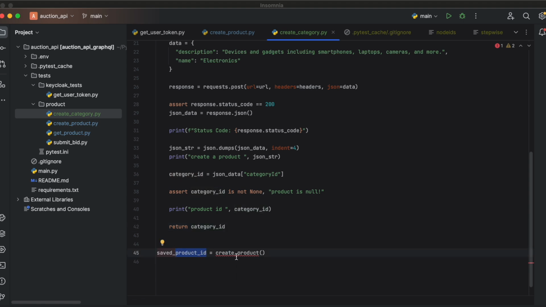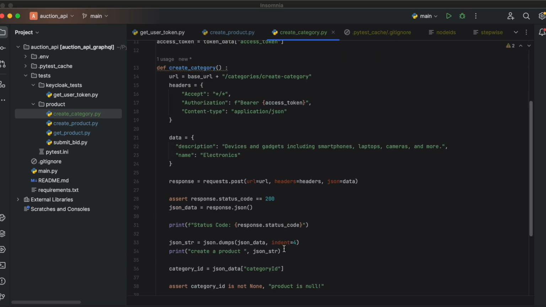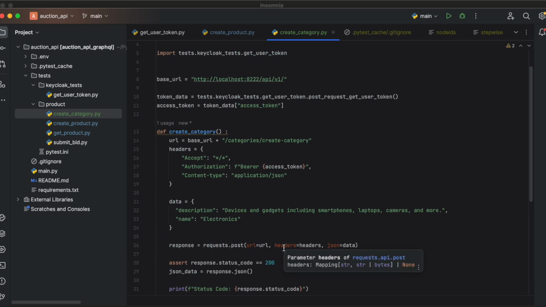So let's just save it as this one, and hopefully we will use it when we are creating the product, right? We'll find out how to do that. So we want to call create category here. I think that might be it.